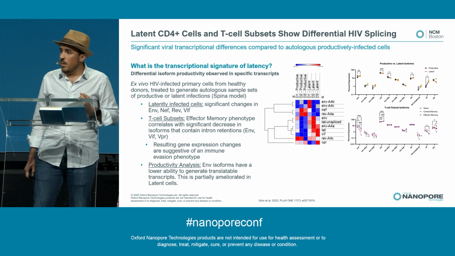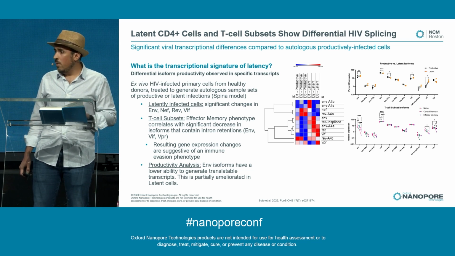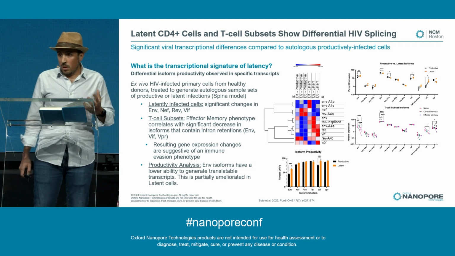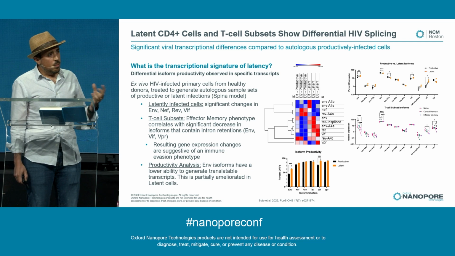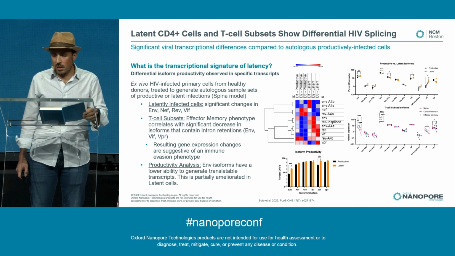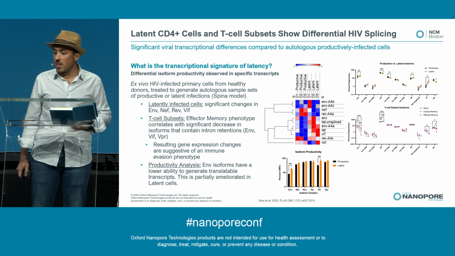And what we found is that there's significant isoform changes in envelope, Vif, and Vpr genes. Importantly, because we also have high accuracy reads, we're able to couple these with isoform productivity analysis. And what we found is that some of the signatures that we've detected are suggestive of an immune evasion phenotype.